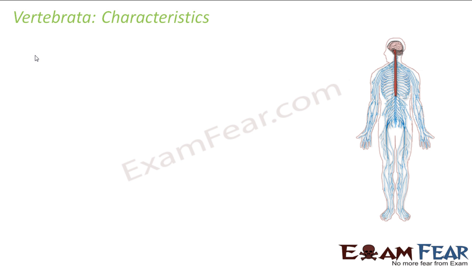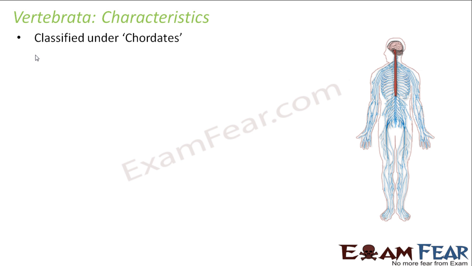Let us now talk about the third category, that is Vertebrata. As we start talking about Vertebrata, first let us see the common characteristics. They are classified under chordates. Many people often confuse vertebrates with chordates. They think that Vertebrata is just another name for chordates, but it is not like that. Vertebrata is a category under chordates.